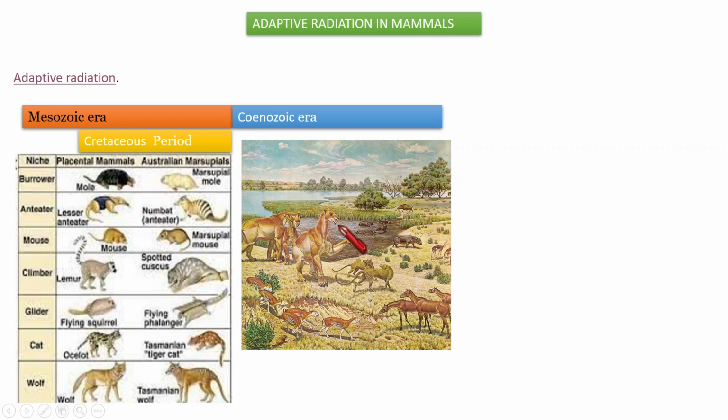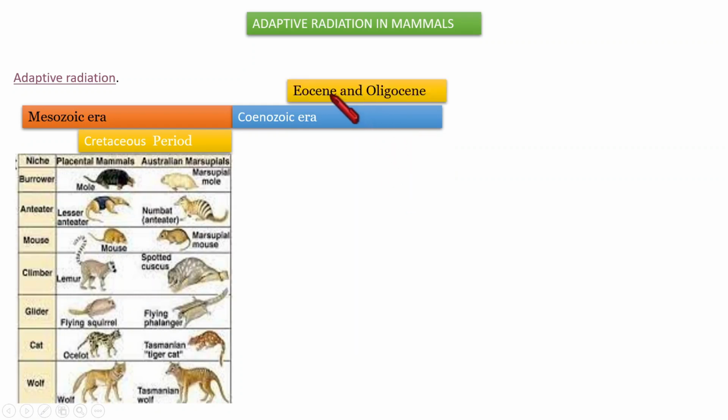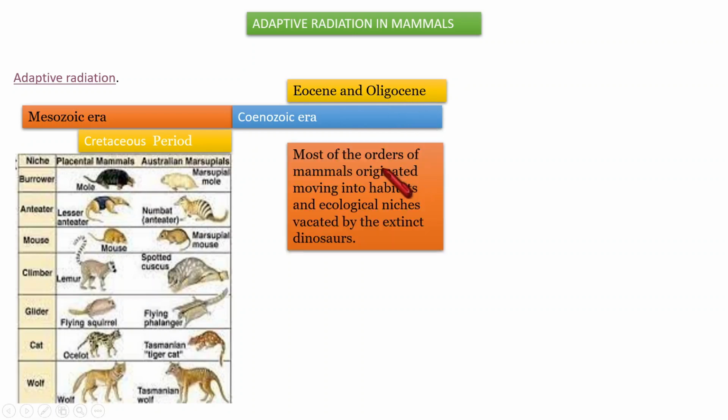Mammals of different species, different types of mammals, came and occupied during which era? During the Cenozoic era. In that Cenozoic era, during the Eocene and Oligocene epochs, what happens?